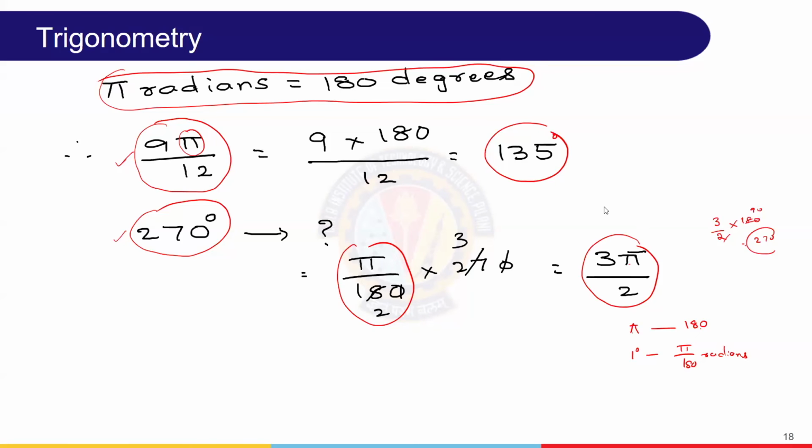If you are having any doubt, you can practice one or two. Just randomly take one, convert it, and we can verify also. Right? We can verify also.